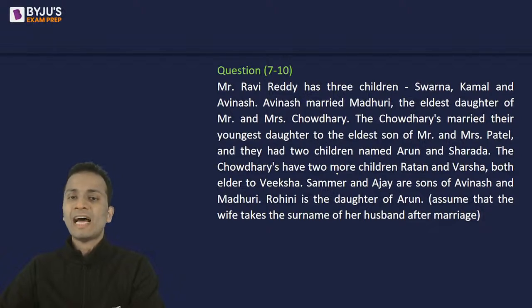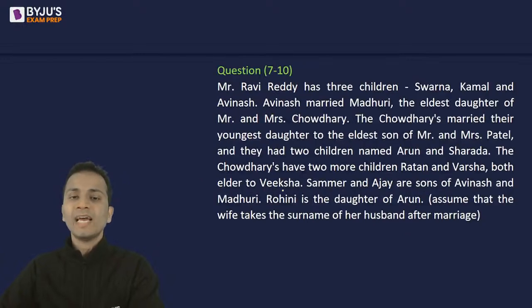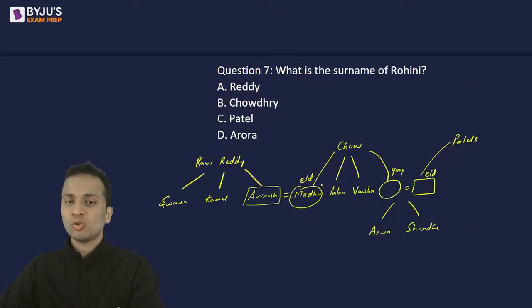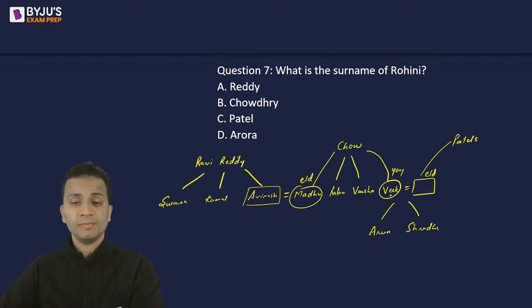The Chaudharys have two more children, Ratan and Varsha. Right? Both elder to Viksha. So both are elder than Viksha. So Viksha was the youngest. So Viksha can be this one, probably. Okay?